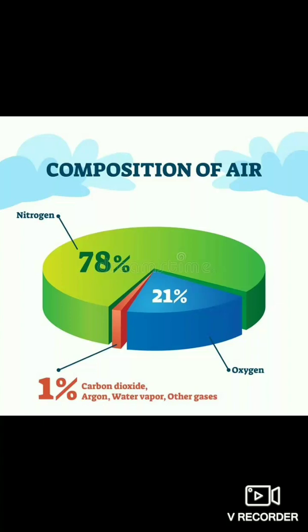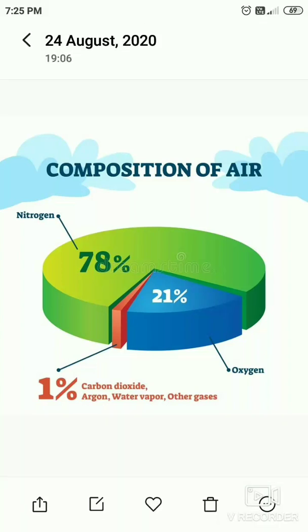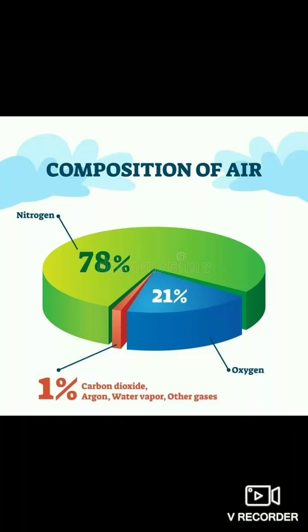Then go for properties of air. Air has basically 5 properties. So you have to learn 6 properties. You just have to learn only the properties: air occupies space, it has weight, supports burning, exerts pressure, expands on heating, and hot air is lighter than cold air. These are the properties.